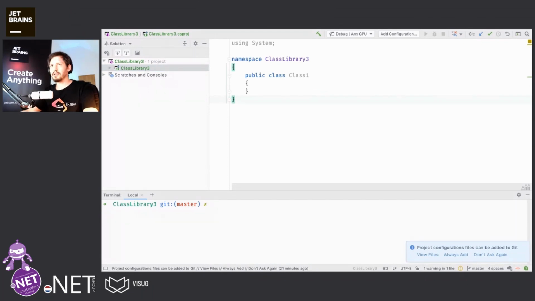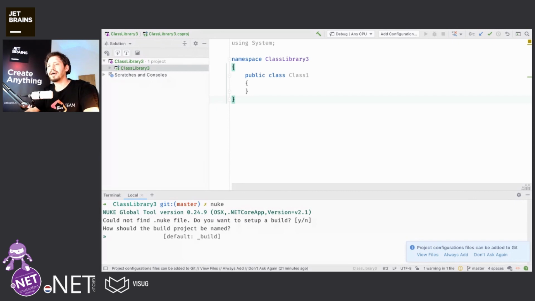What we do first, if we have our solution, is to install a global tool called NUKE. That command is also put on the documentation side. I have it installed already. And what happens if I call NUKE in this solution that's currently not built with NUKE is that we're going to get asked if we want to set up a build with NUKE. So I would just say yes. And now we're getting asked a couple of questions. For now, we'll just keep the defaults.